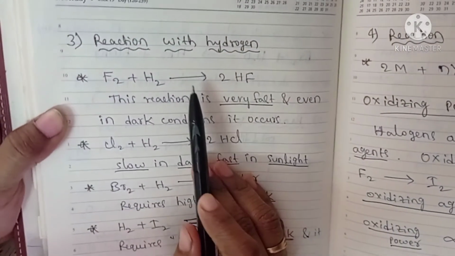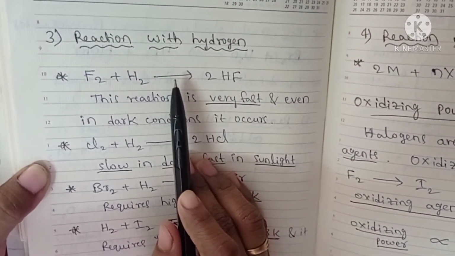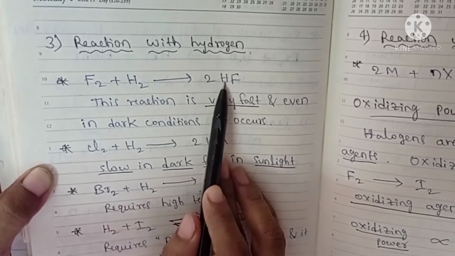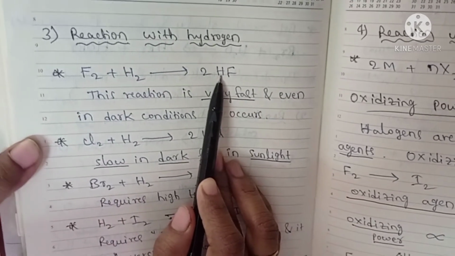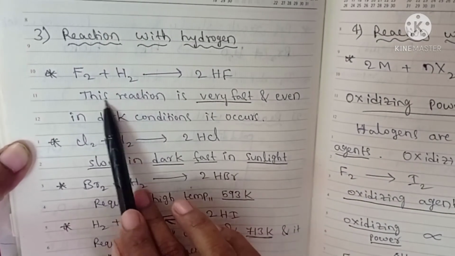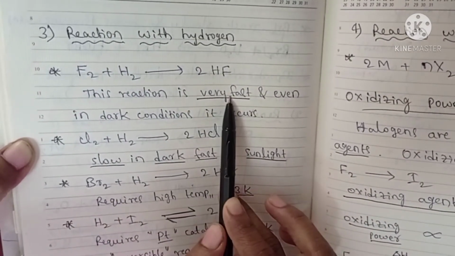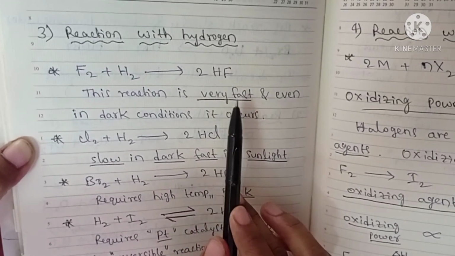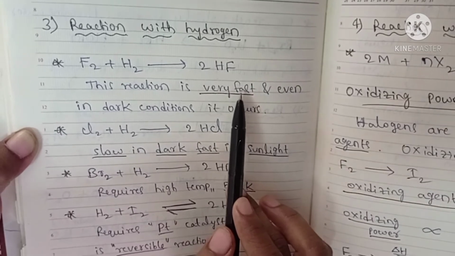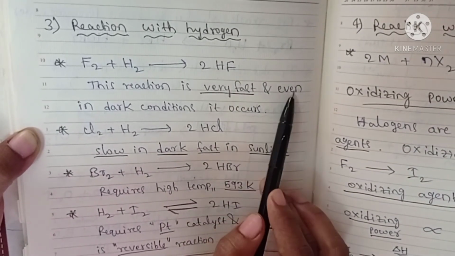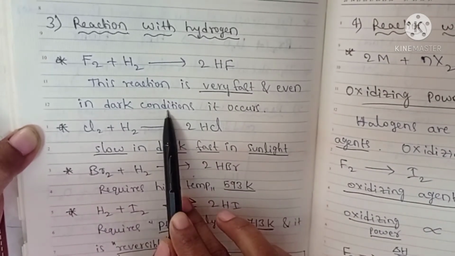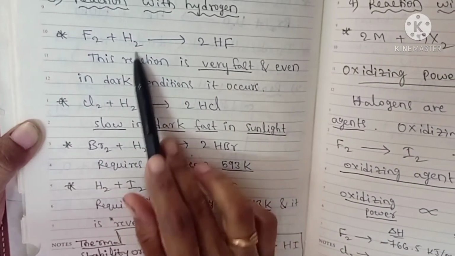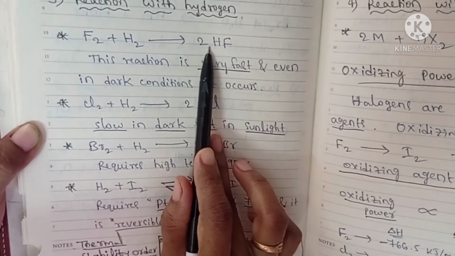Next we will move to the third reaction, the reaction with hydrogen. Generally halogens react with hydrogen to form hydrogen halides, HF. This reaction occurs with very high velocity, which means a very fast reaction, and it occurs even in dark conditions. Fluorine is highly reactive, that's why it readily reacts with hydrogen, forming hydrogen fluoride.